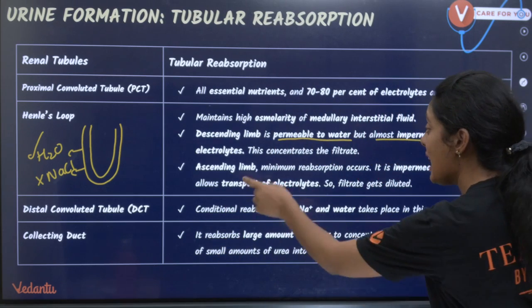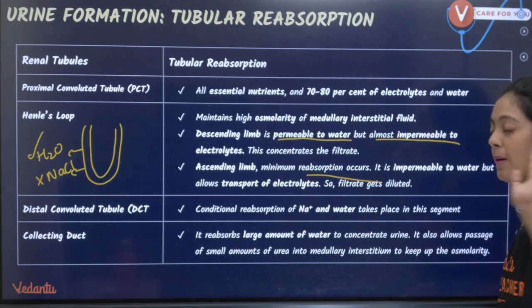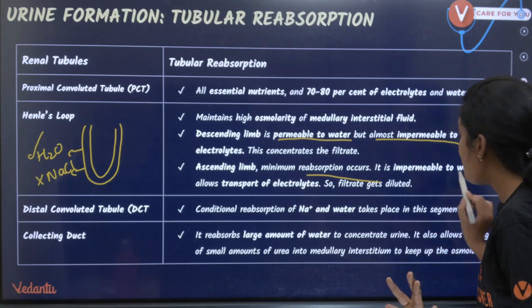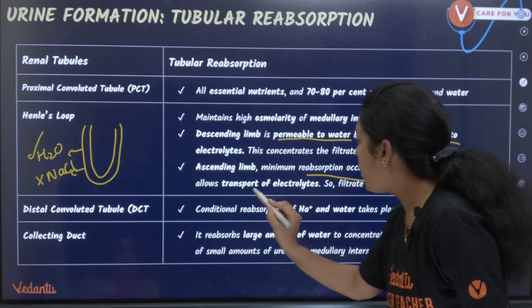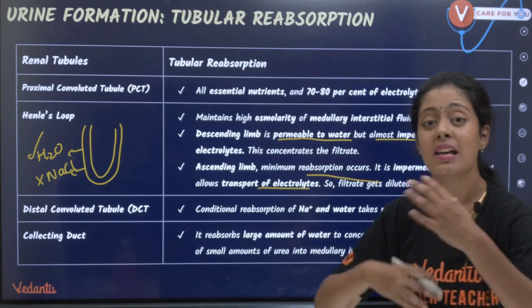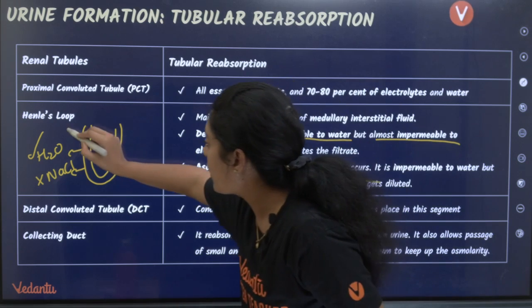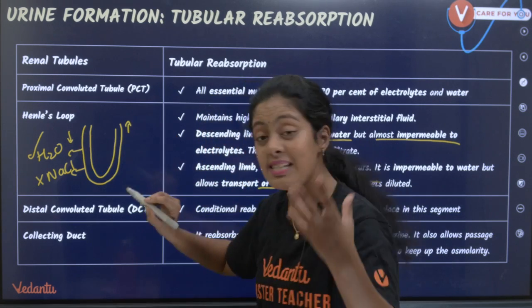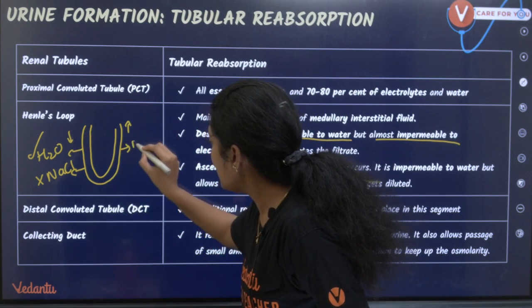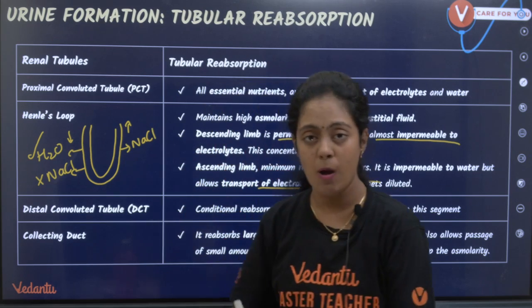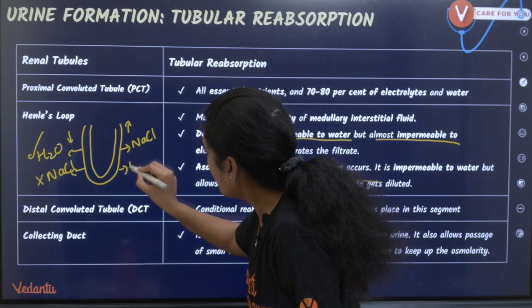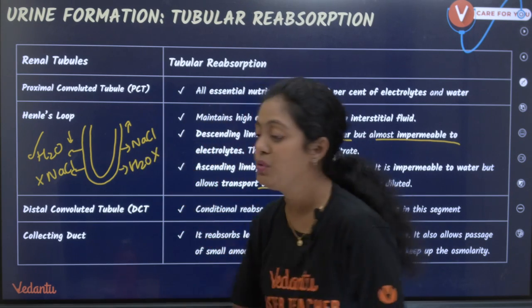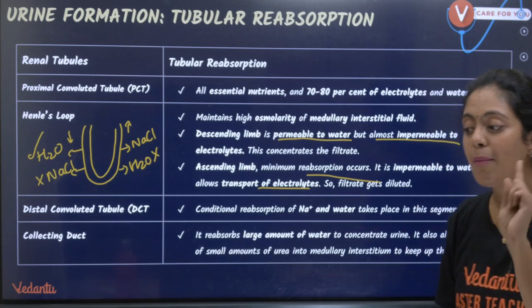Okay, whereas the ascending limb, minimum reabsorption occurs. It is impermeable to water but allows transport of electrolytes. இது வந்து உங்க descending limb. Okay, இது வந்து உங்க ascending limb. Ascending limbல என்ன நடக்குதுன்னா, the electrolytes are reabsorbed, whereas the water is not reabsorbed. ஞாபகம் வச்சுக்கோங்க.